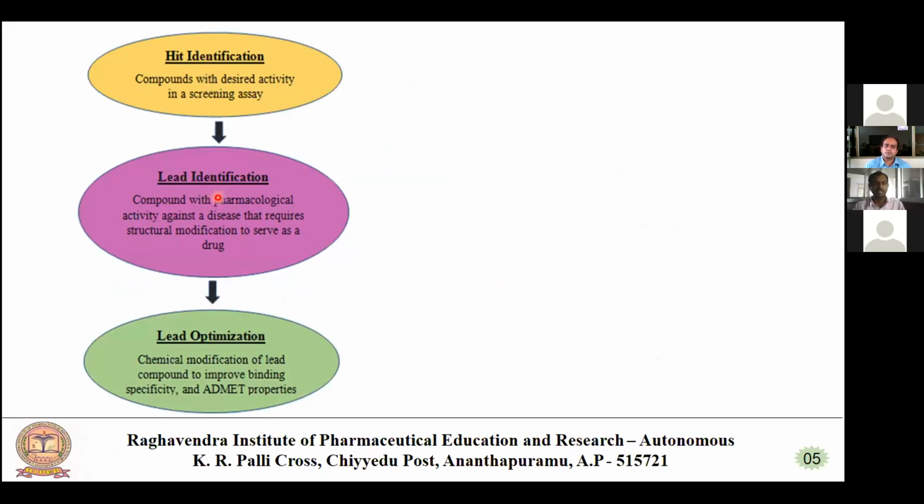Lead identification: the compound with pharmacological activity against a disease that requires structural modification to serve as a drug. After modification comes lead optimization, the chemical modification of the lead compound. Finally, by finding these ADMET properties, we can see the lead optimization.